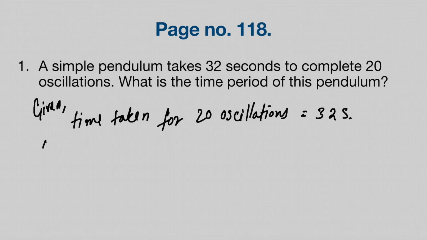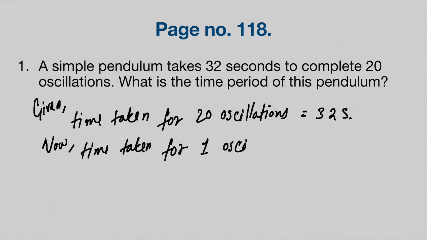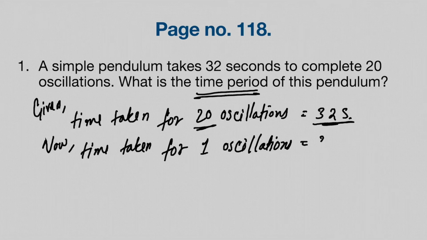Now, time taken for one oscillation. One oscillation is the time period, right? It will be equal to what? We will have to divide this one with this one. Okay, 32 divided by 20.